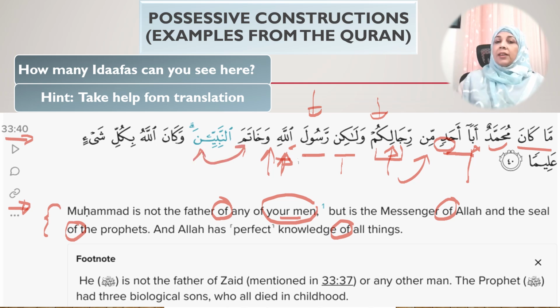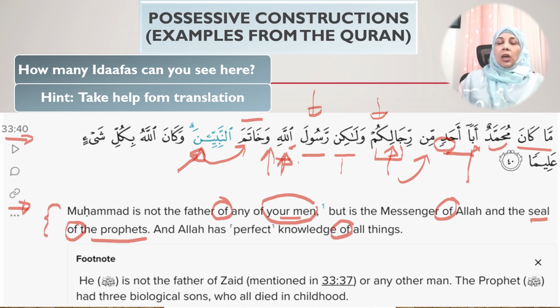Here the mudaf is khatama right here, which means seal. Okay, and nabiyina is the mudaf ilayhi and it is majroor. And this is also something that we haven't covered yet because this is majroor, but it's not going to show the kasra here. It is majroor in a different way that we will inshallah cover when we talk about plural nouns. Okay, but for now it is enough for you to realize that this is a mudaf ilayhi, because it is seal of the prophets.